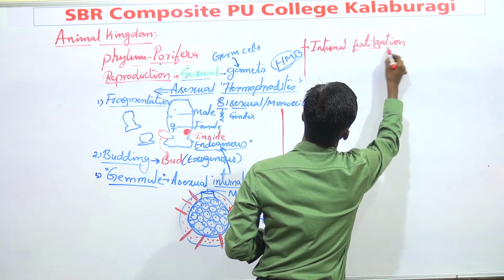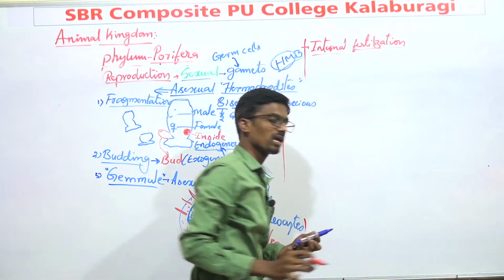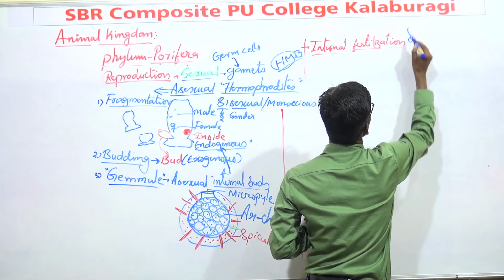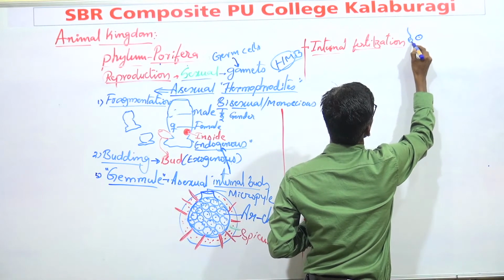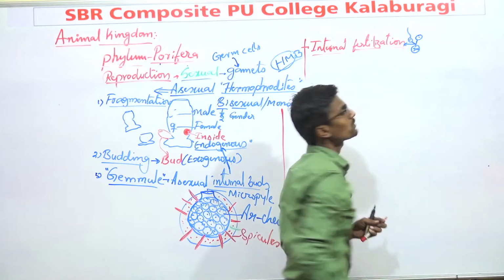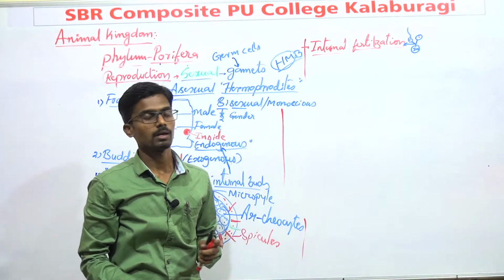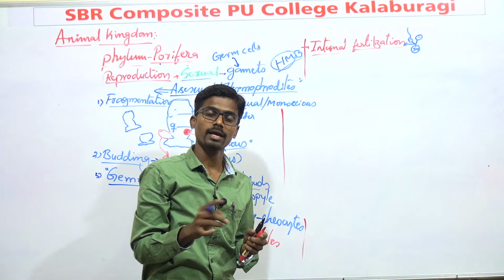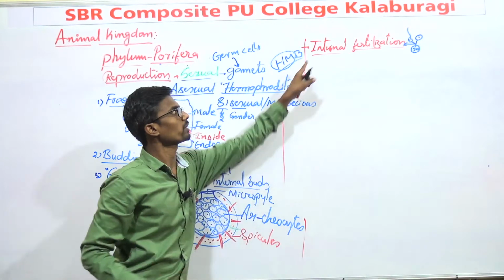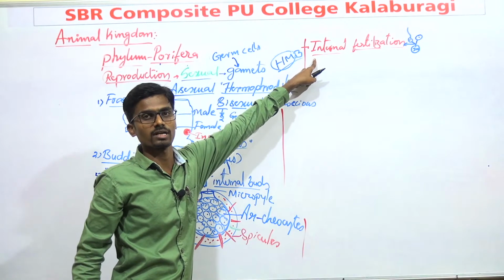Fertilization is a fusion of male and female gametes. If it is a male gamete and it is a female gamete, they will become united, and this fusion process is known as fertilization. And this fertilization takes place inside the organism, so it is known as internal fertilization.